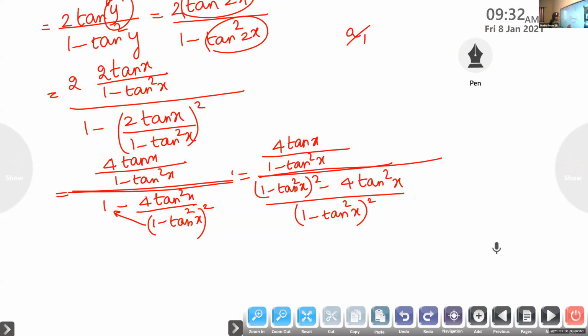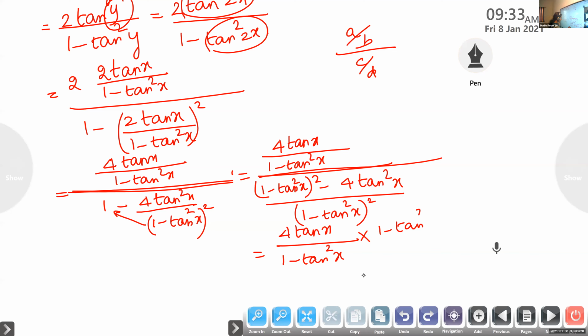So numerator no change at all. 4 tan x by 1 minus tan square x into its reciprocal. So if you take the reciprocal, we will get 1 minus tan square x the whole square by 1 minus tan square x the whole square minus 4 tan square x.